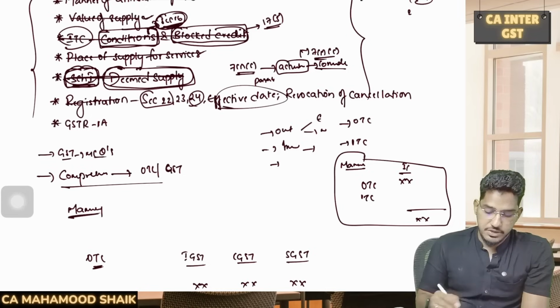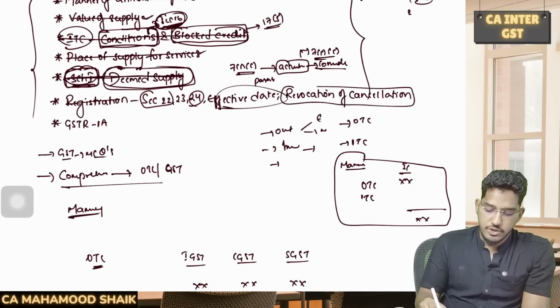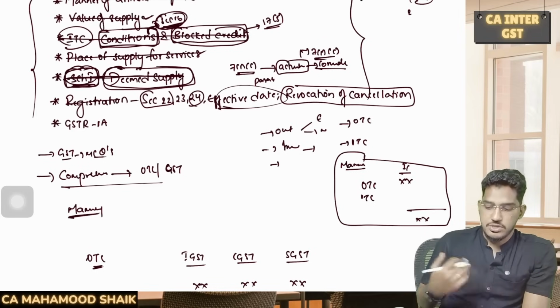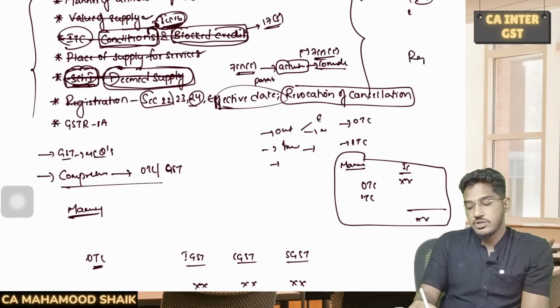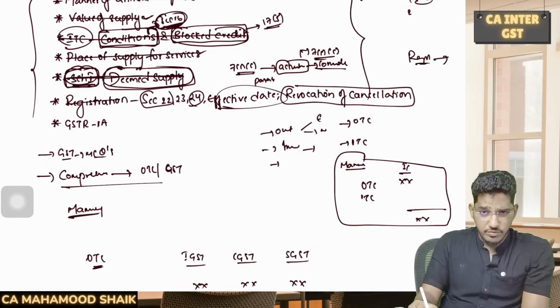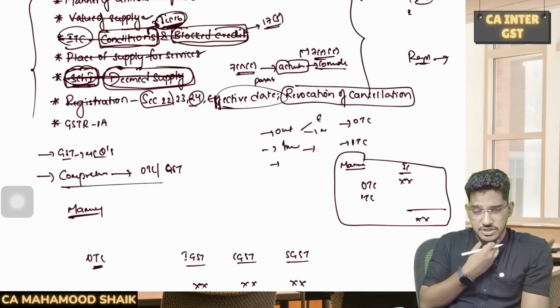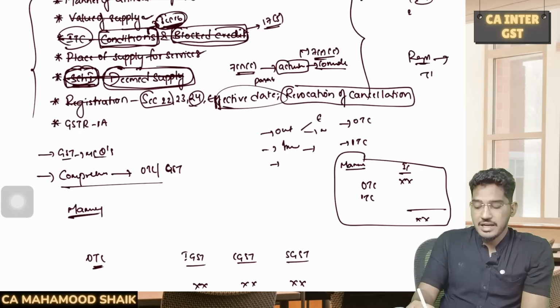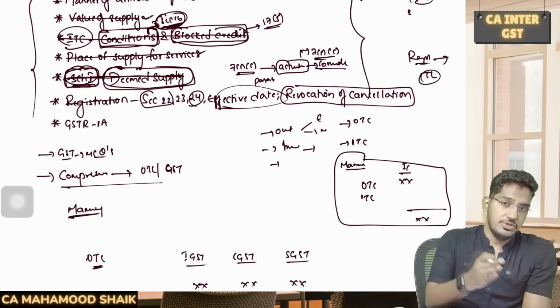What will be the effective date of registration? And one more very relevant topic these days, which is getting tested, is revocation of cancellation of registration. If because of any reason your registration got cancelled, can you revoke that cancellation of registration? Yes, you can do it, but there is a time limit within which revocation of cancellation of registration should happen.